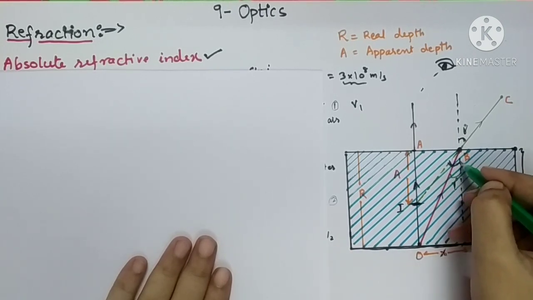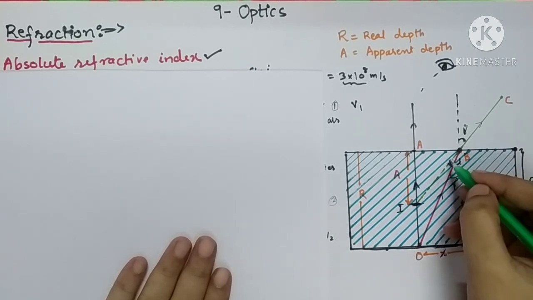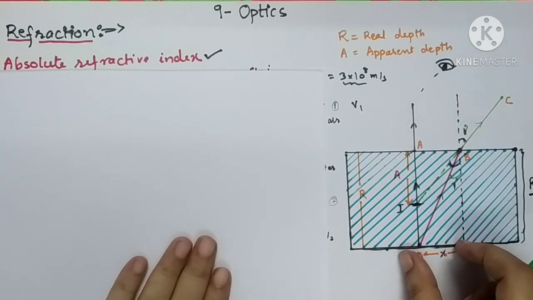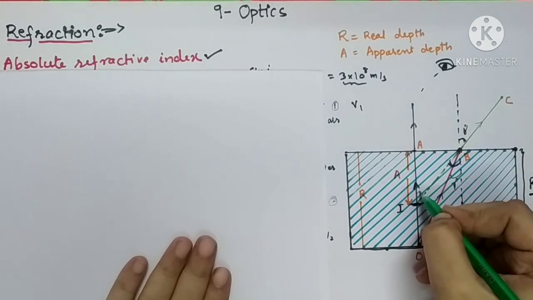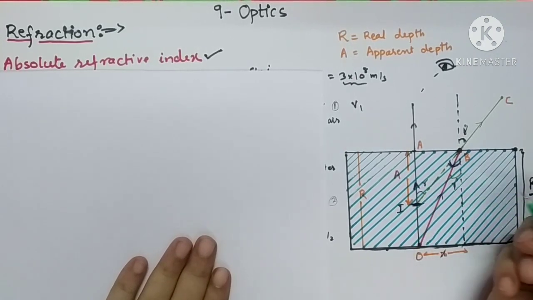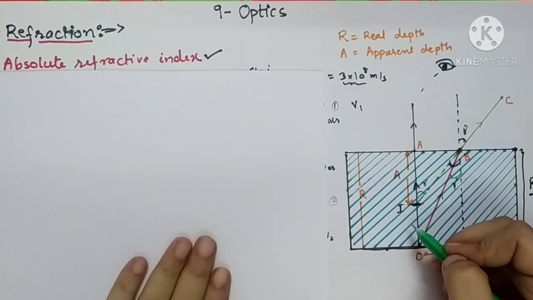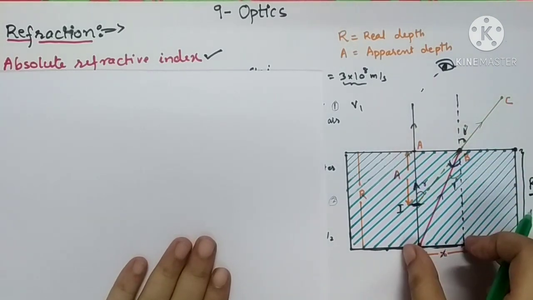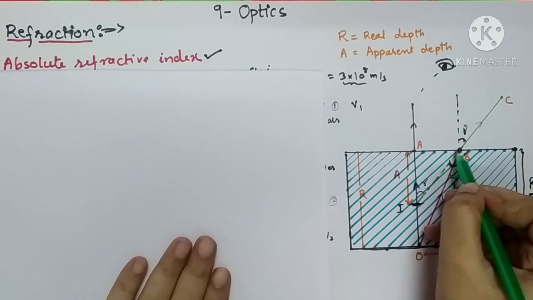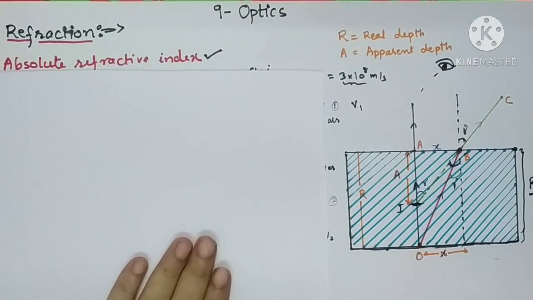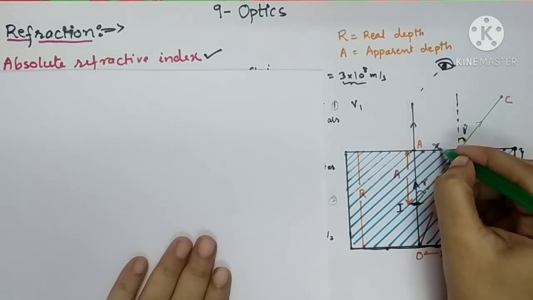The angle which is marked by this pen is again R. As these two normals are parallel, if this angle is R, then this angle is also R. This is also the angle of refraction. Angle AIB is also R. And these two lines are parallel to each other. You can say that this length AB is also X.